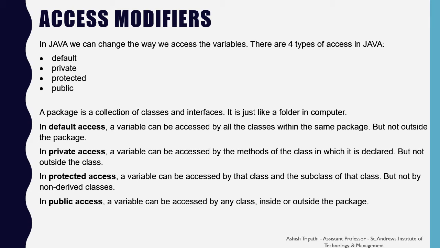In the protected access, a variable can be accessed by that class and the subclass of that class, but not by non-derived classes. You can study about the non-derived classes in the inheritance lecture. In the public access, a variable can be accessed by any class, inside or outside the package, whether it is derived or not derived.